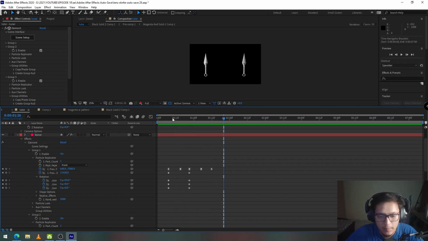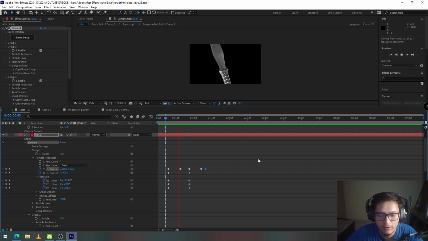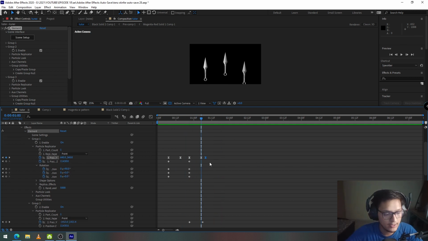Okay, so that's how our animation looks. Don't worry if it looks too slow. We can always change the distance between the keyframes and increase the speed of our animation. But we'll do that later when we are finalizing our shot.